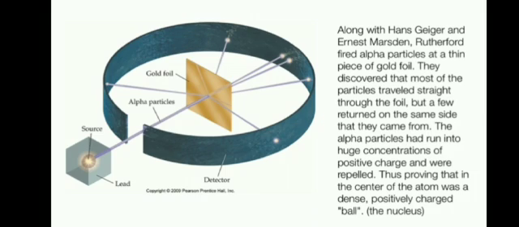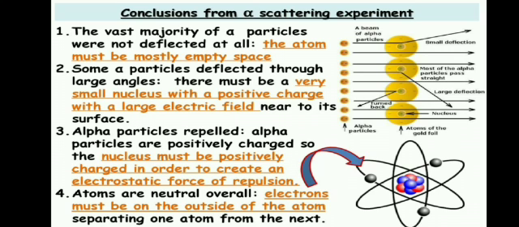The alpha particles had run into huge concentrations of positive charge and were repelled, thus proving that in the center of the atom was a dense, positively charged ball, which is called the nucleus. In simpler form, we conclude that the atom must be mostly empty space.